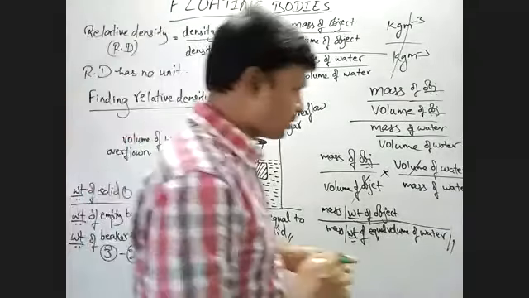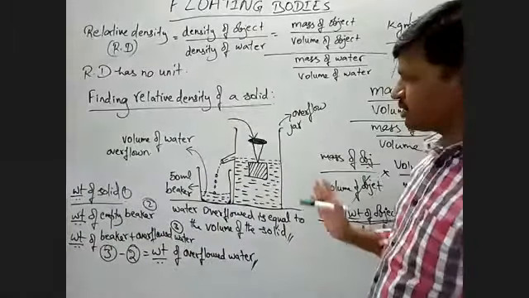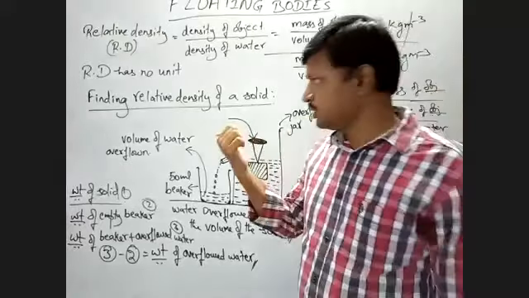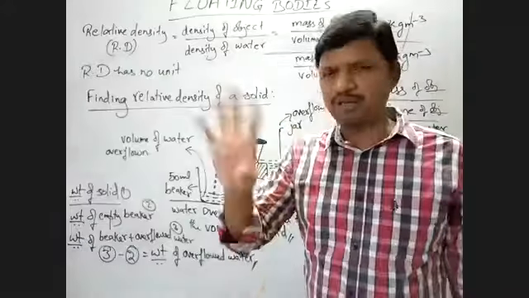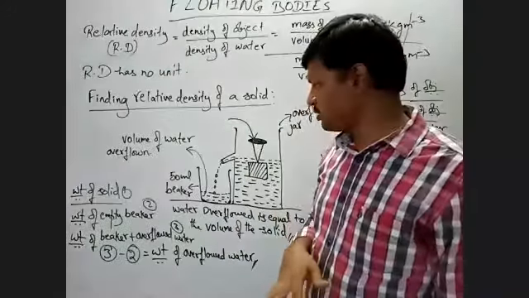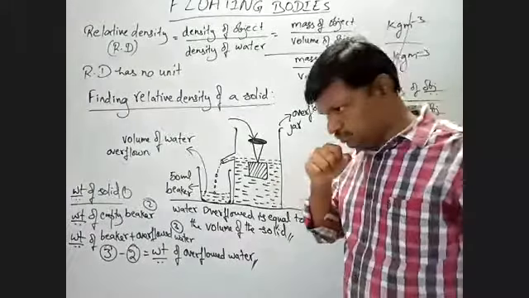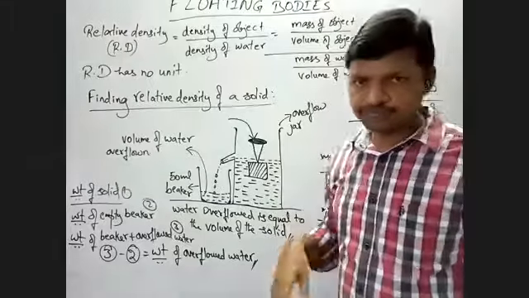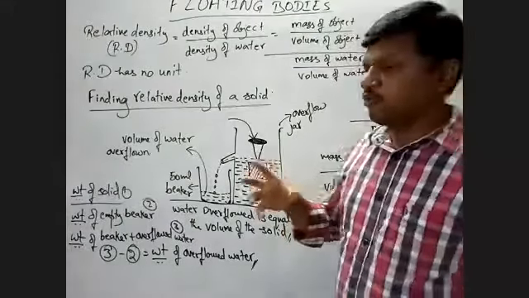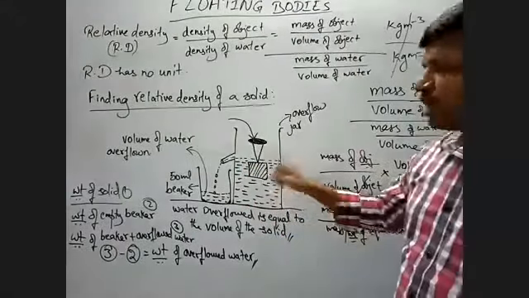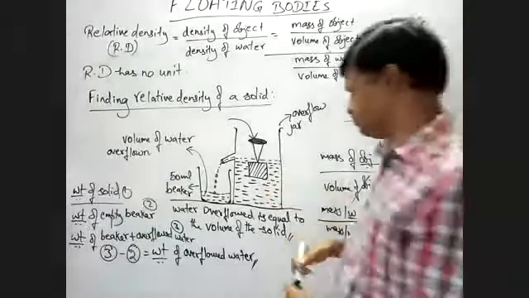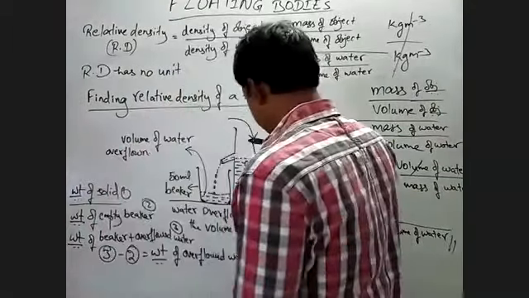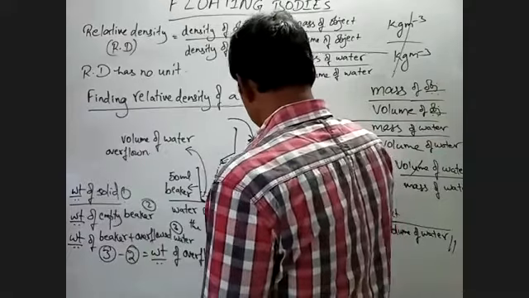Now you see. So what did we do? First we have taken an unknown solid, a particular solid, irregular solid. So irregular solid we have taken, and then we have taken a what is this? Overflow jar. Then we need to know the volume of this one because it is irregular. It is irregular in shape. So it is not regular shape. Okay, so it is something like this.